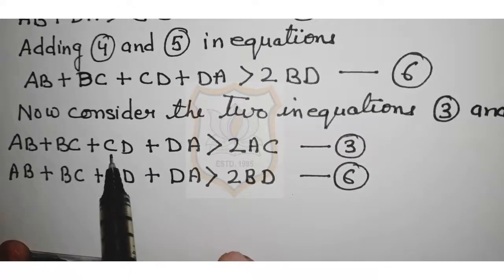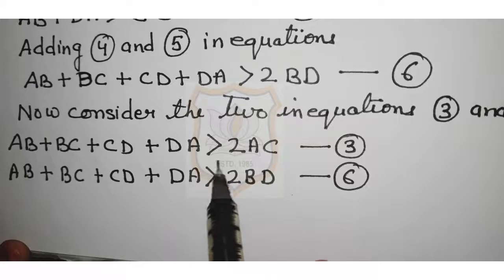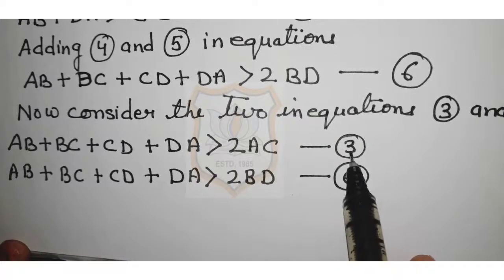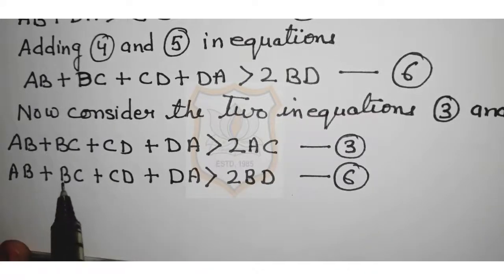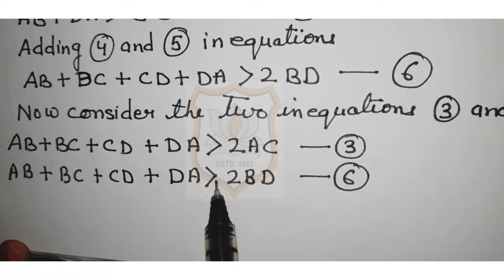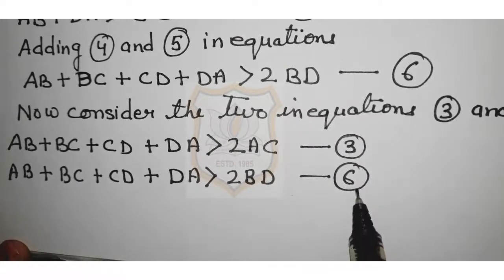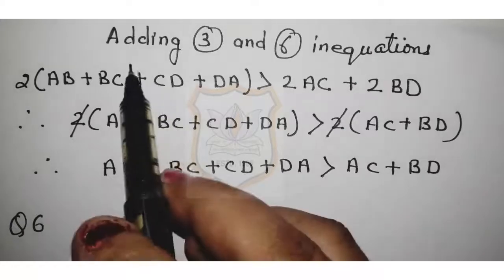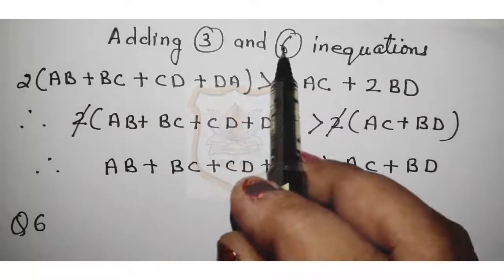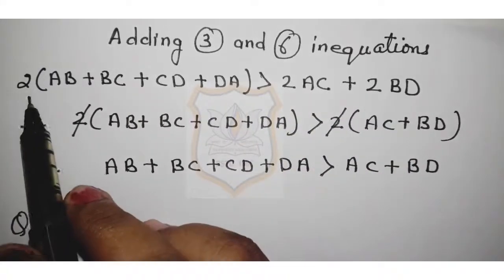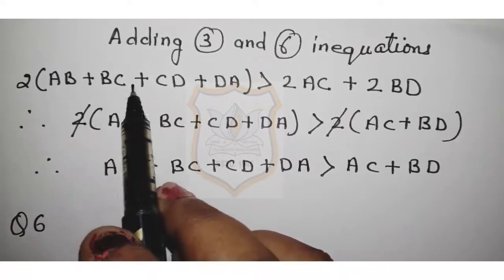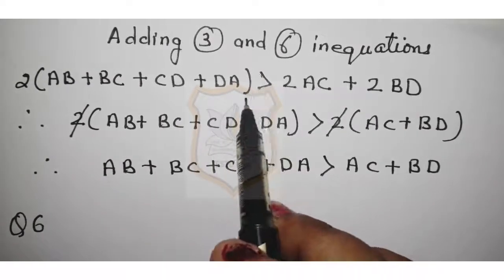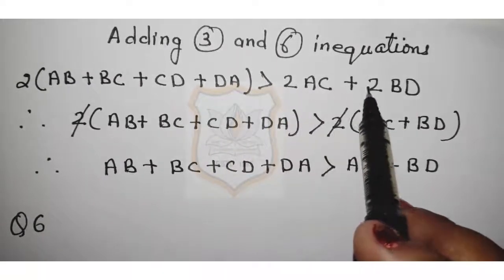Now adding 3 and 6, 2 times AB plus BC plus CD plus DA is greater than 2AC plus 2BD.